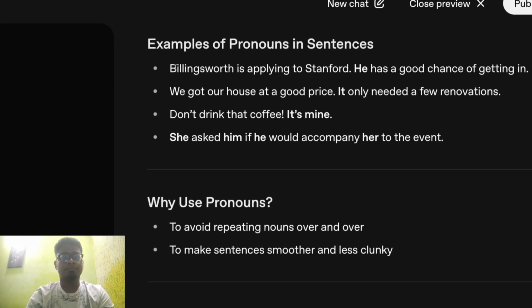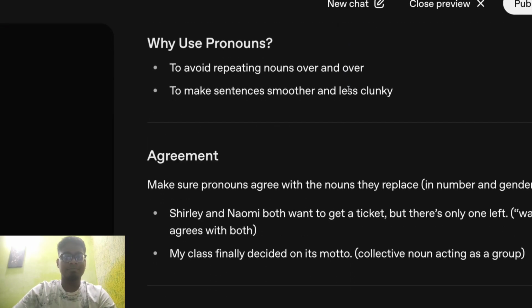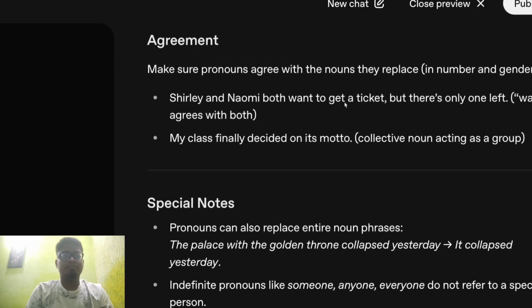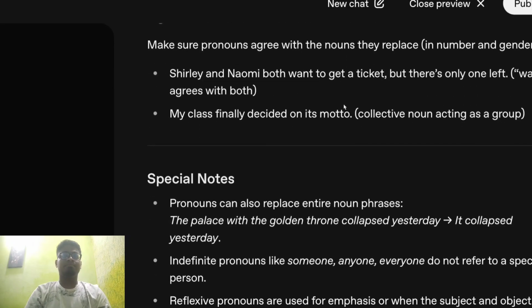Some example sentences: Billingsworth is applying to Stanford. He has a good chance of getting in. He here is in bold to show that that's the key thing that we're looking at here. We got our house at a good price. It only needed a few renovations. And I know this is basic, but we're just using this to test out the responses that we get.